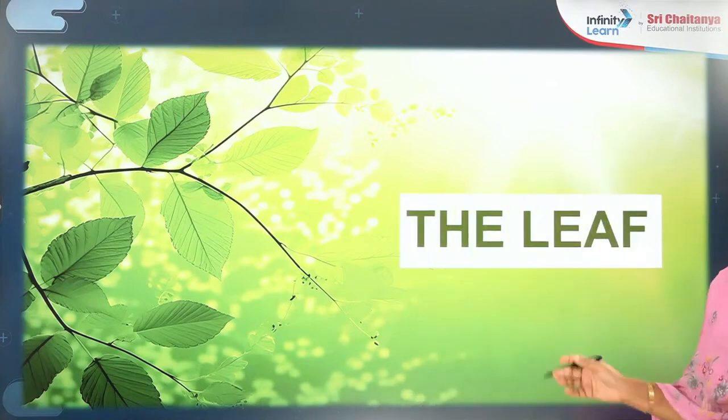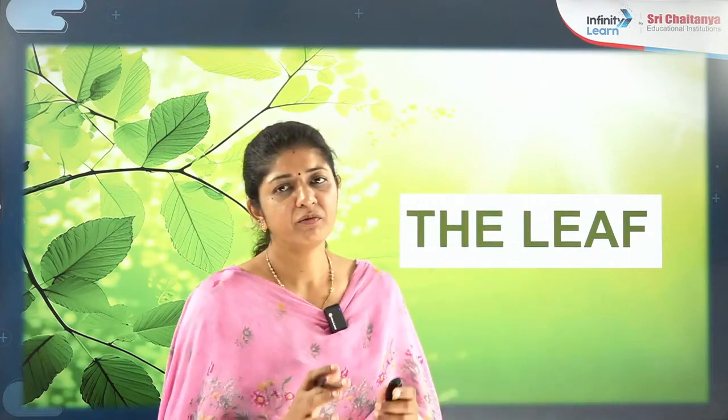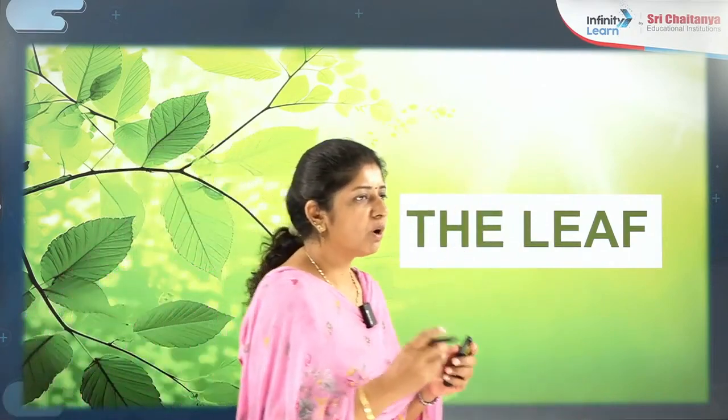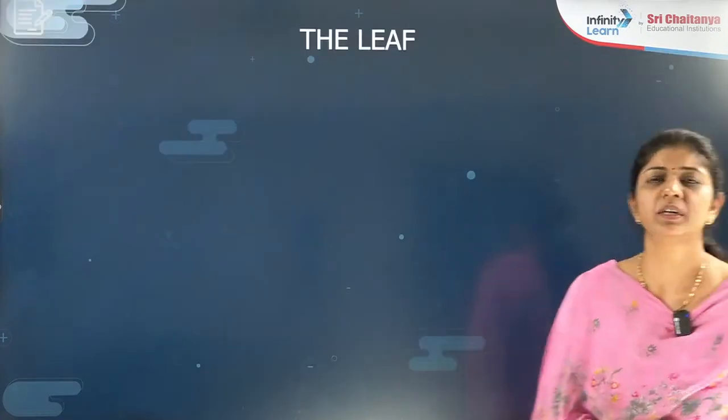Today's topic that we are going to take under botany is the leaf, which is a very important vegetative organ of a plant and helps in photosynthesis. All the food that a plant gets, the main photosynthetic part is the leaf. Now let's talk about the general features regarding the leaf. What are those general features?